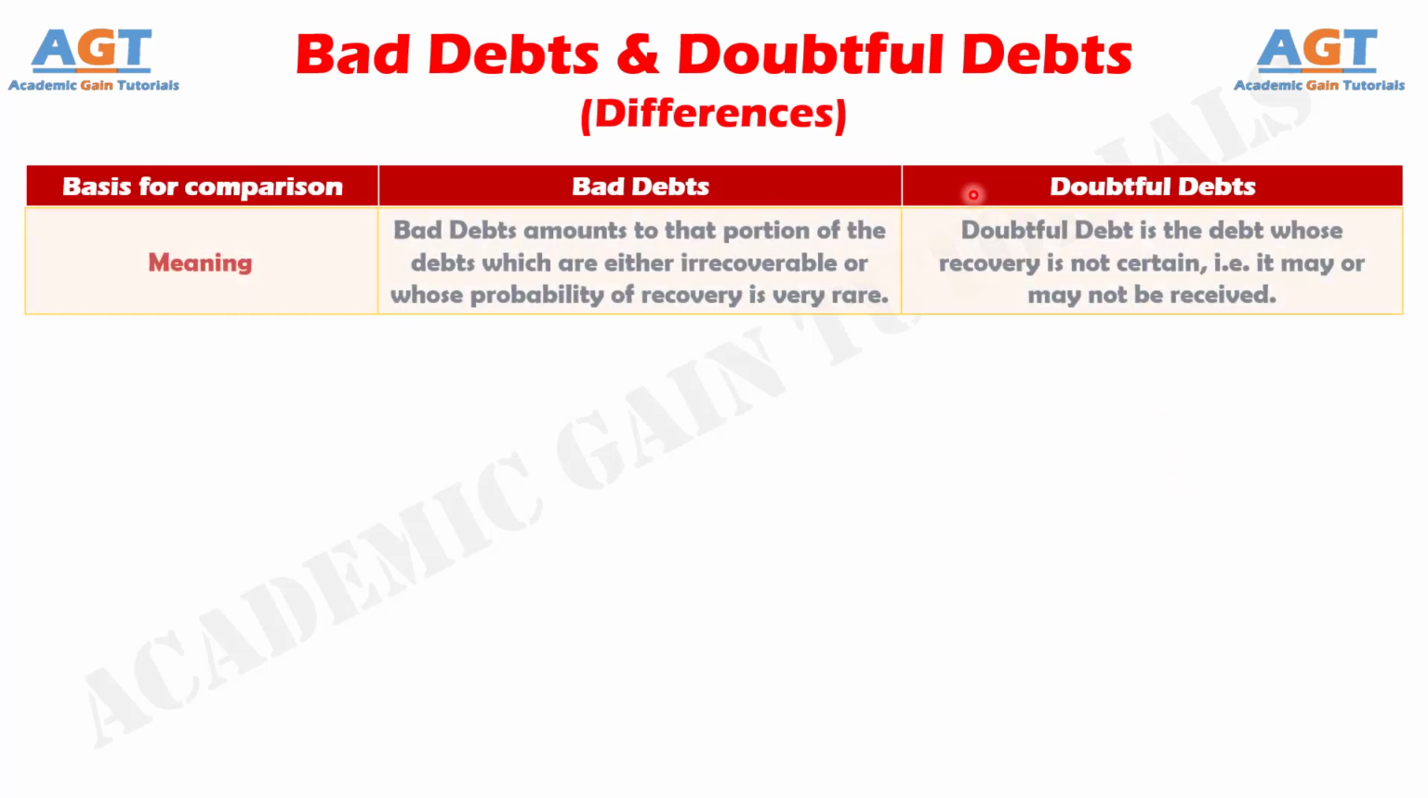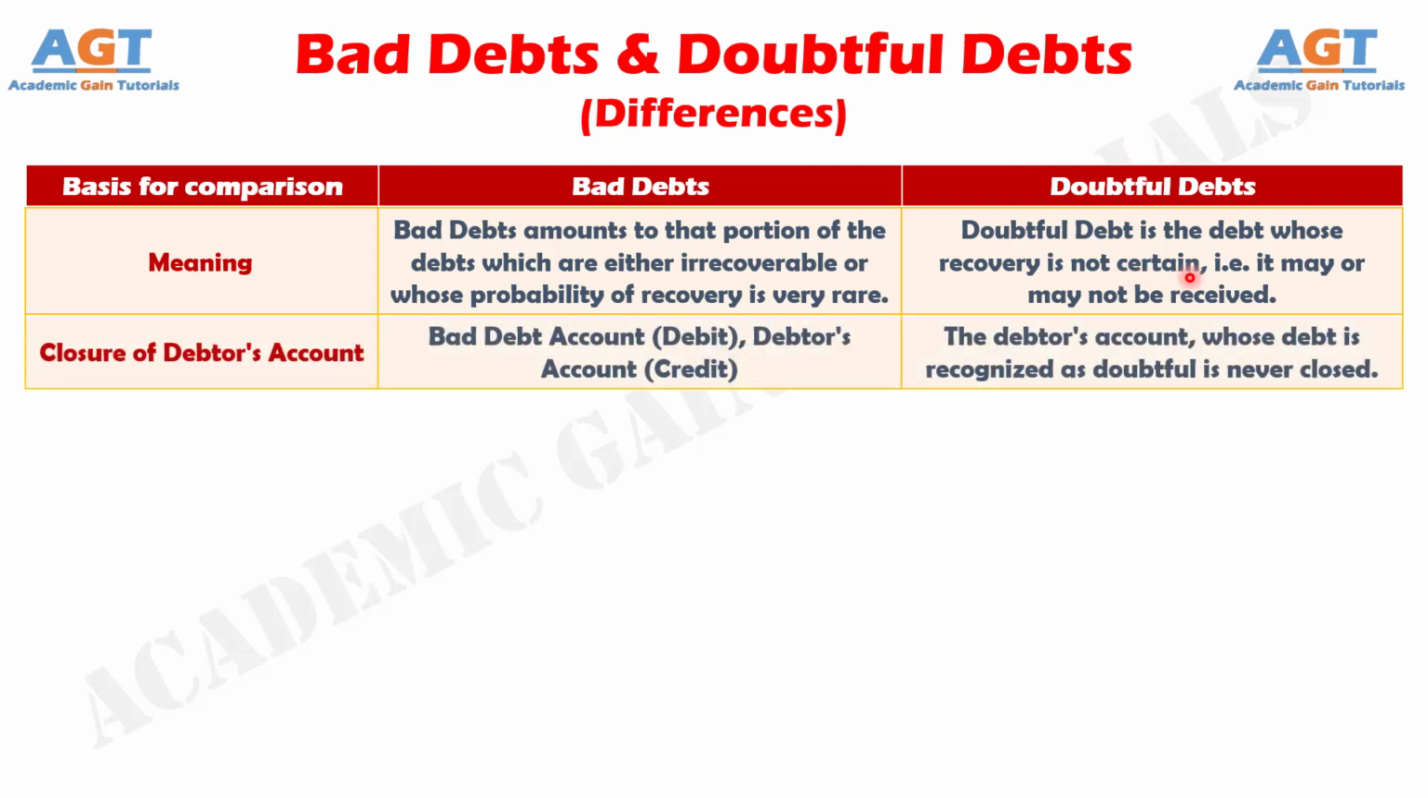Difference number 1. Bad debt refers to the amount which a customer owes to the firm, whose likelihood of recovery is remote as it turns out as irrecoverable, whereas doubtful debt implies the amount which a customer owes to the firm, but whether it will be receivable or not cannot be ascertained on the date of preparing the financial statement.